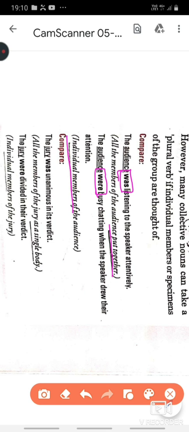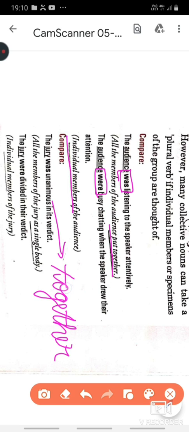Read the example. The jury was unanimous. Unanimous means they were together. Unanimous in its verdict. There was a decision taken by the jury and all were agreeing on the same decision. So here the jury becomes a single body or unit, and that is why the verb is singular, that is was. But in the next example, the jury was divided in their verdict. They did not have the same opinion about the decision taken. That is how they are talking about individual members of the jury, and the verb is plural, that is were.